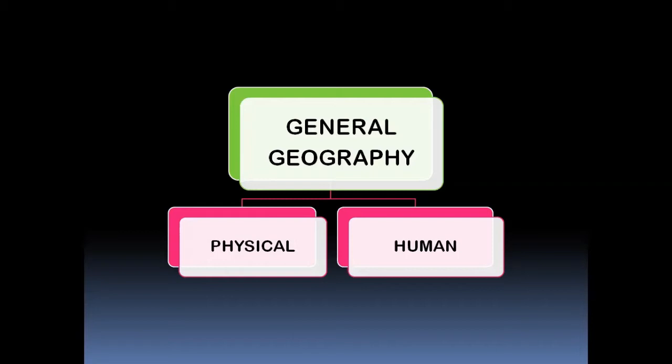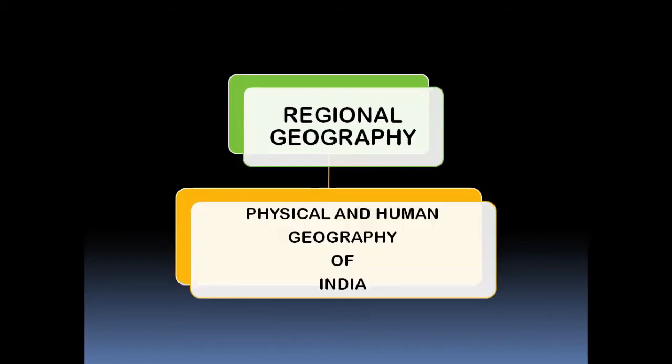So we generally have a topic called general geography. General geography is comprised of two aspects, the physical and the human aspect. And then we have regional geography, which deals with both physical and human geography. In our context, it is with reference to India.